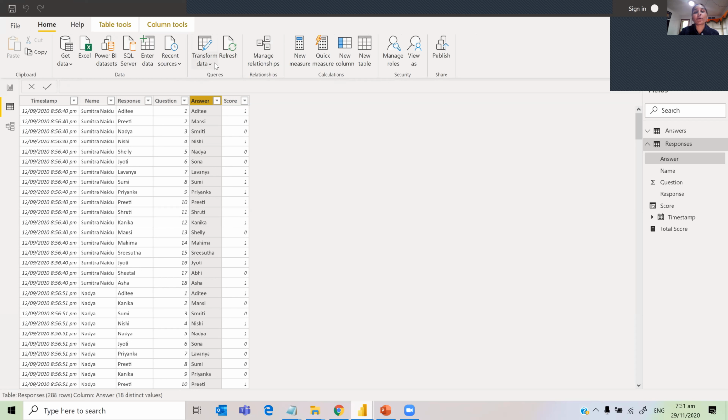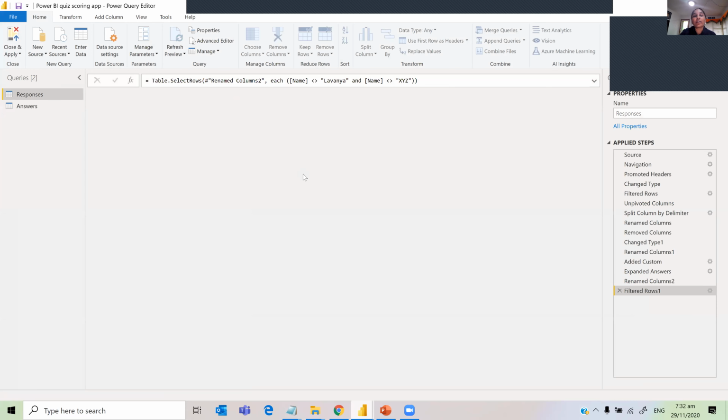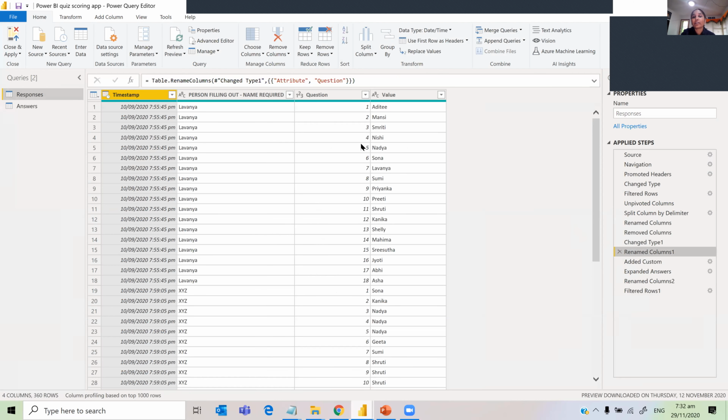If I want to go to Power Query from the Power BI desktop file, I just click transform data and transform data. So what I have done is, I think I have shown you till this, right? We have done this till here. We have unpivoted the columns, and then we have the question, and the value is the response. Now what I've done is I have added a custom column.